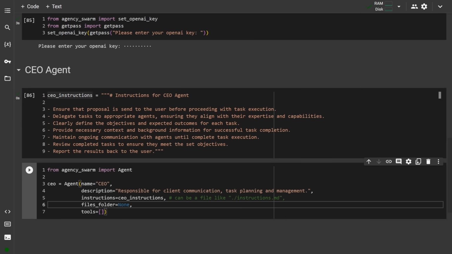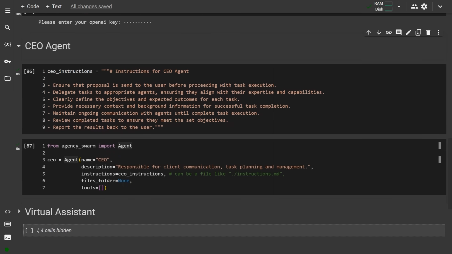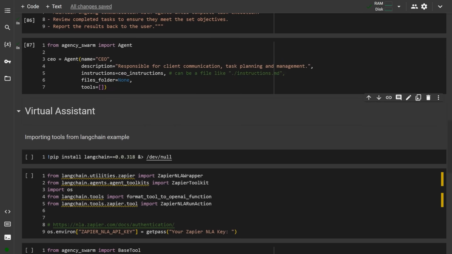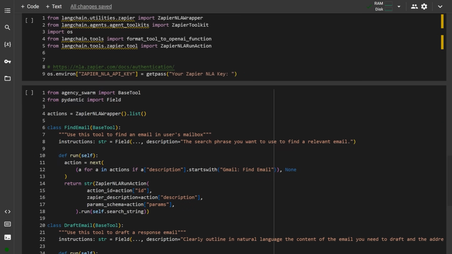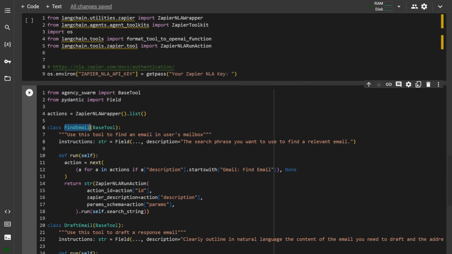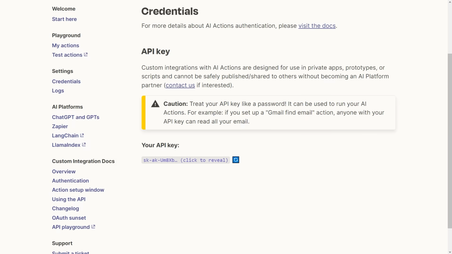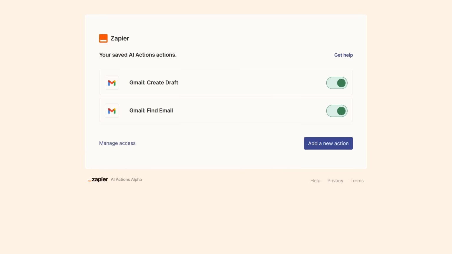The next assistant that we are going to define will be a virtual assistant. Virtual assistant plays a crucial part in my agency as she helps me save time on routine tasks like budgets, emails and drafting proposals. I added an example here and the cells below of how you can connect your agent with any LangChain tools. In particular, I'm adding actions to draft and find emails with Zapier. So if you want to use these tools, make sure to click on the link to get your Zapier Actions API key connected to your mailbox and enable these two actions.